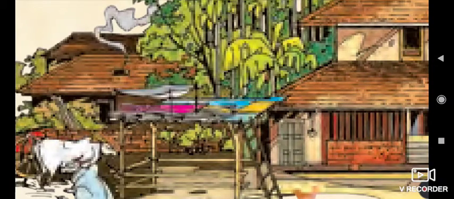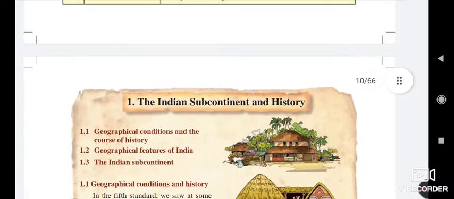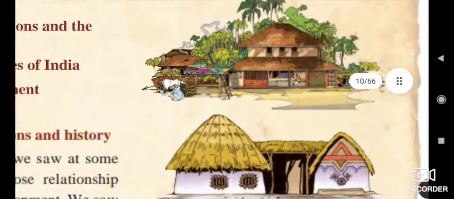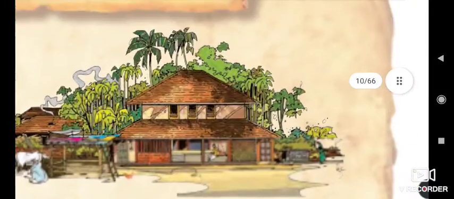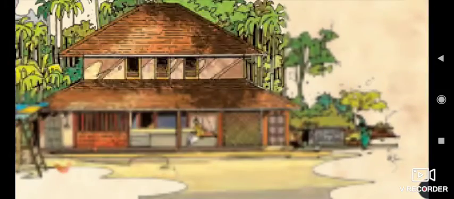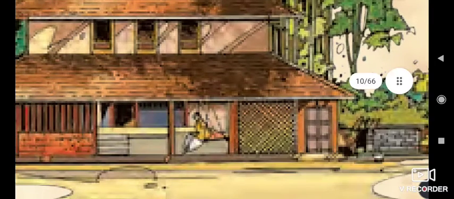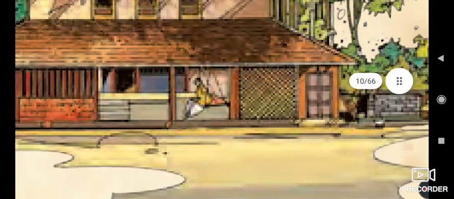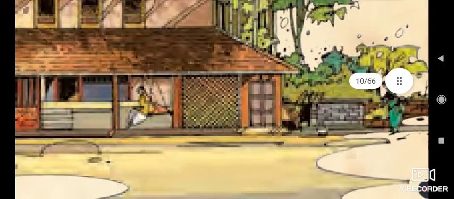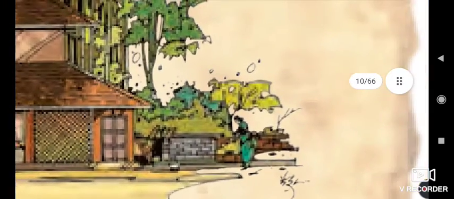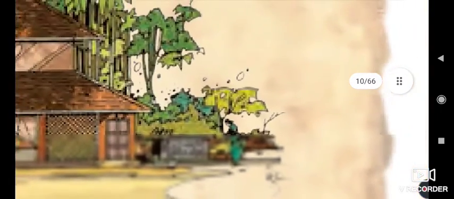Okay. Now look at this picture. Here in this picture we saw a cow, and it's a double floor house with a well in its compound.